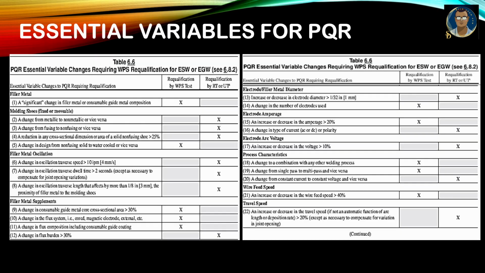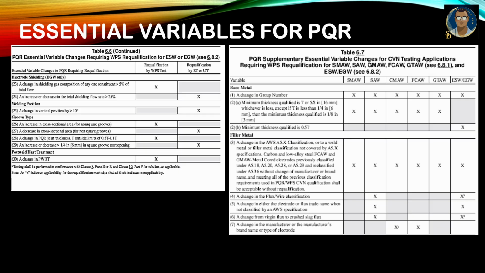Table 6.6 is the next table, which tells the PQR essential variable changes requiring WPS requalification for ESW or EGW. This electroslag welding, electrogas welding is not common for us. But if you still have some instance, you can refer to this table 6.6.